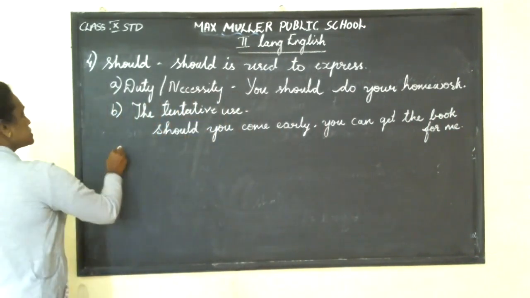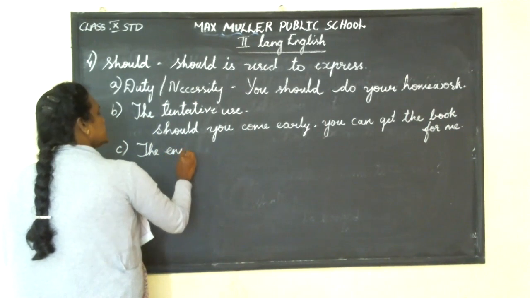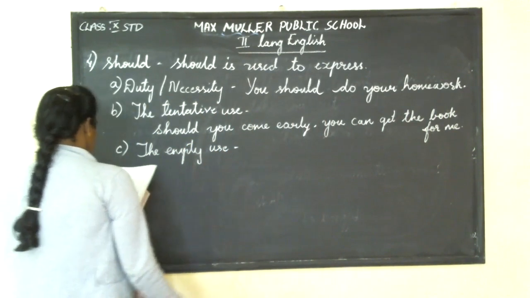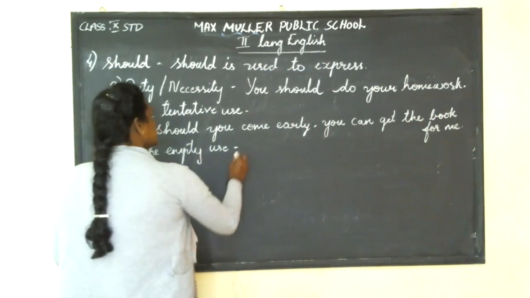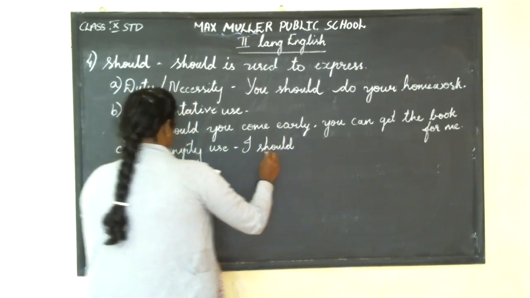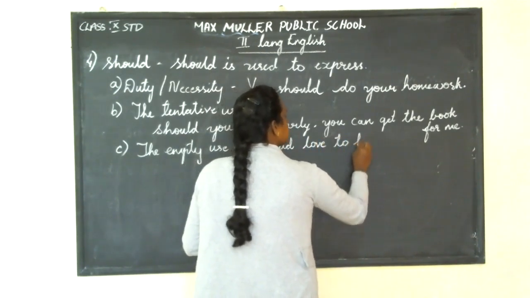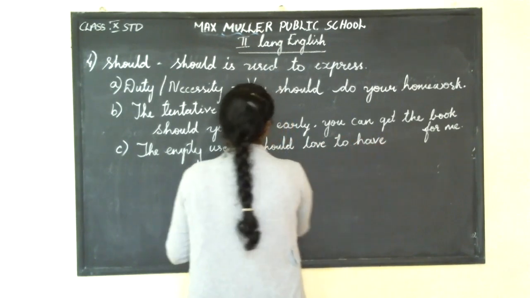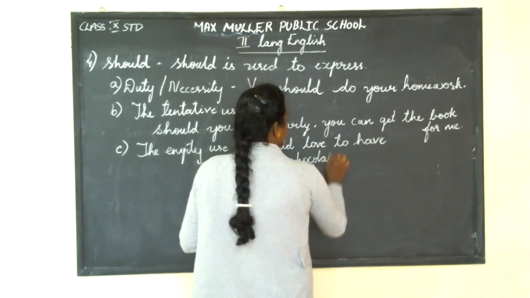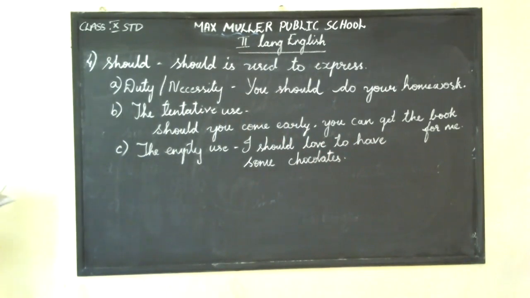Okay, children? So the next one, the empty use. It is an empty use. As I said, you don't have any kind of. I should love to have some chocolates. Got it? Take down this fast. Let's move on to the next one.